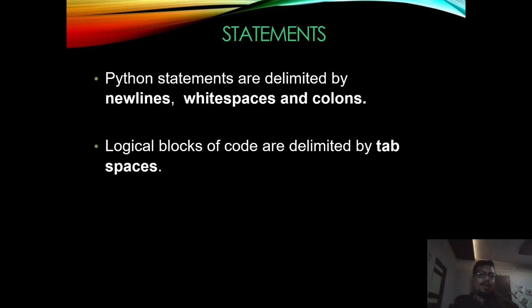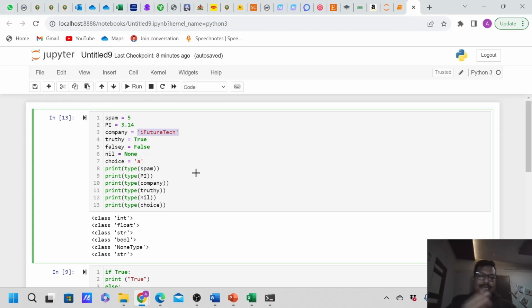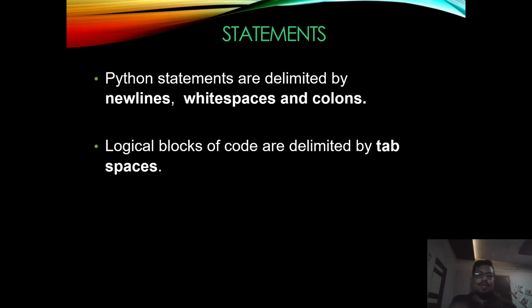So let's dive into the further topic, which is nothing but statements. You can see on the screen that whatever we have written on one line is called a statement. Python statements are delimited by new lines, white spaces, or colons. About the colons, we'll be studying soon when we study the concept of loops or suites, or when we will be seeing functions.